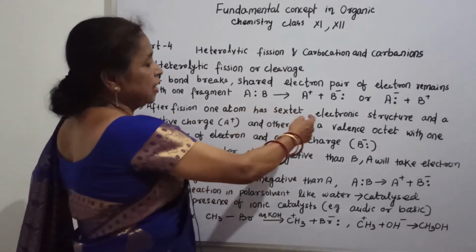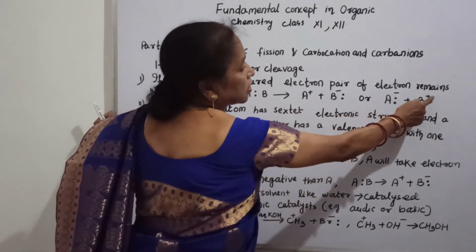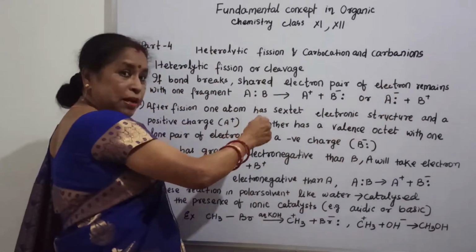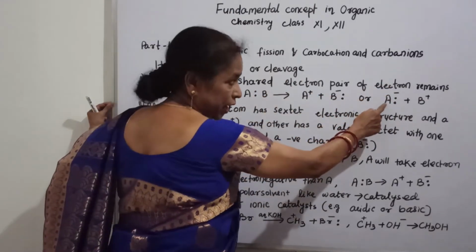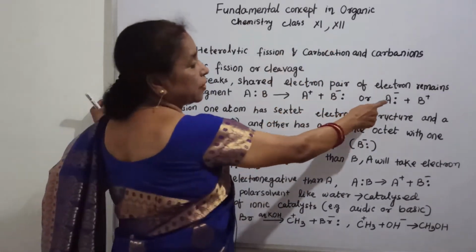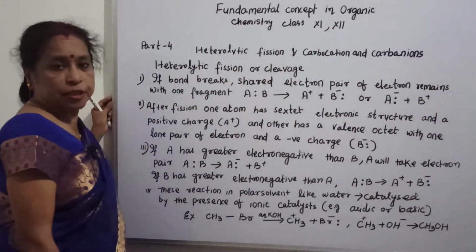Similarly, if it is B plus and A minus, that means the pair of electrons comes to A, so A acquires the negative charge and the pair of electrons, and B is positive.